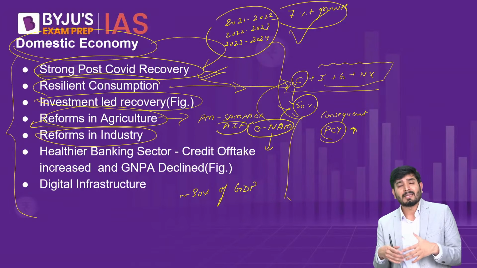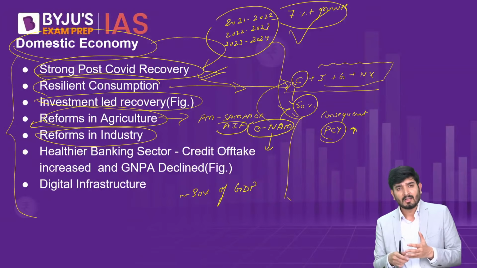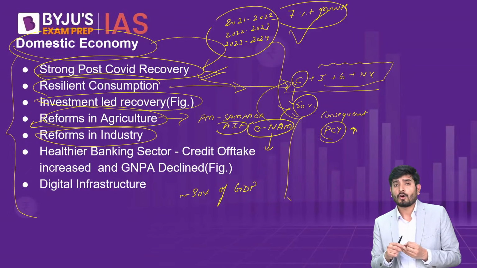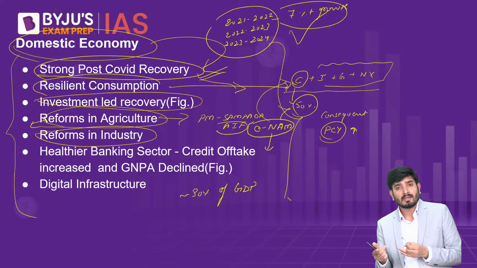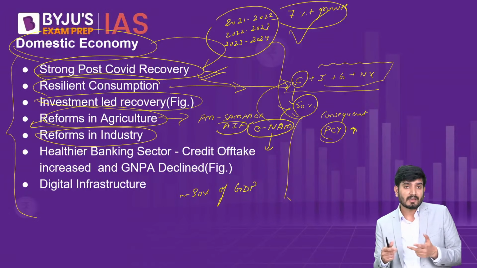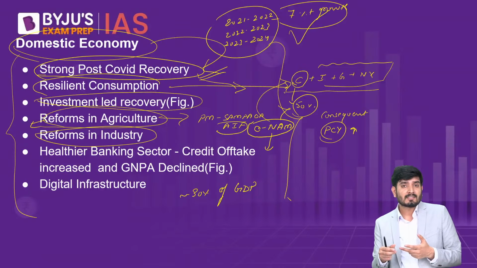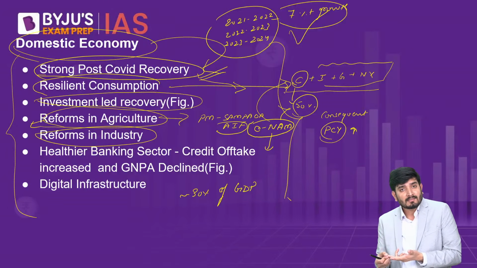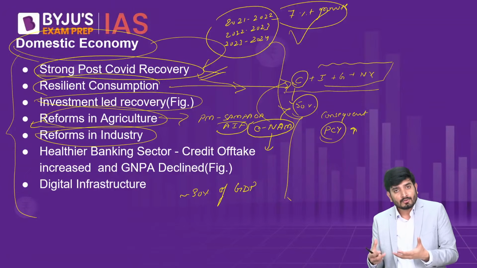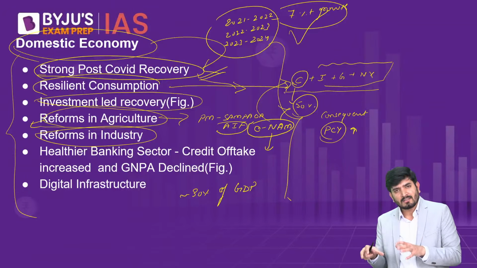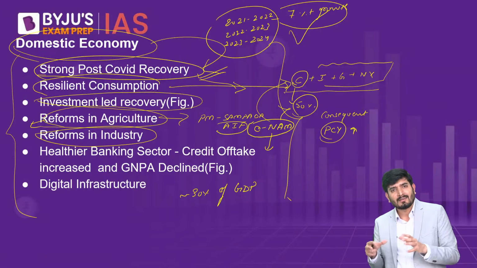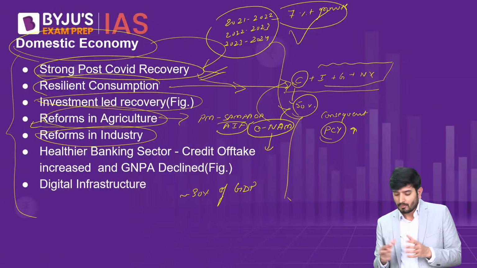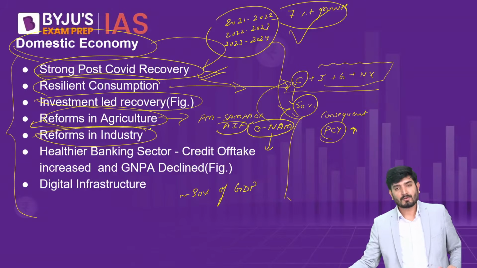So the government has taken many measures, particularly in recent years, whether you say Production Linked Incentive or Make in India, and within Make in India, Made for India, or steps for increasing manufacturing by supporting MSMEs, by revising the definition of MSME, by giving concessional loans to MSMEs, by ensuring guarantees for loans to MSMEs through the Credit Guarantee Trust for Micro and Small Enterprises, or by having Pradhan Mantri Mudra Yojana. All of these steps have been mentioned in this document that the government has taken to reform the industrial landscape of the country. So we'll see how the industry has performed.